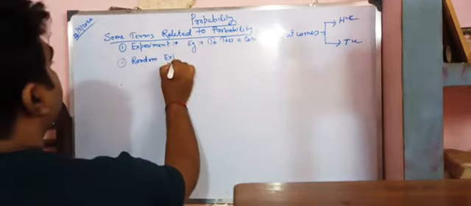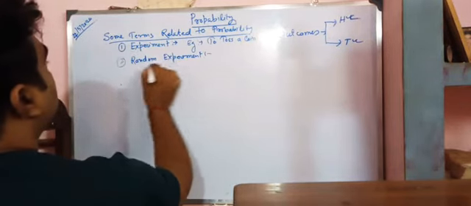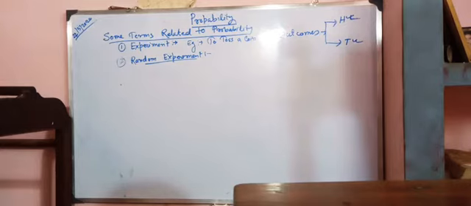Random experiment. Now, what is a random experiment? An experiment in which all possible outcomes are known and the exact outcome cannot be predicted in advance is called a random experiment. Suppose by a trial we mean performing a random experiment.